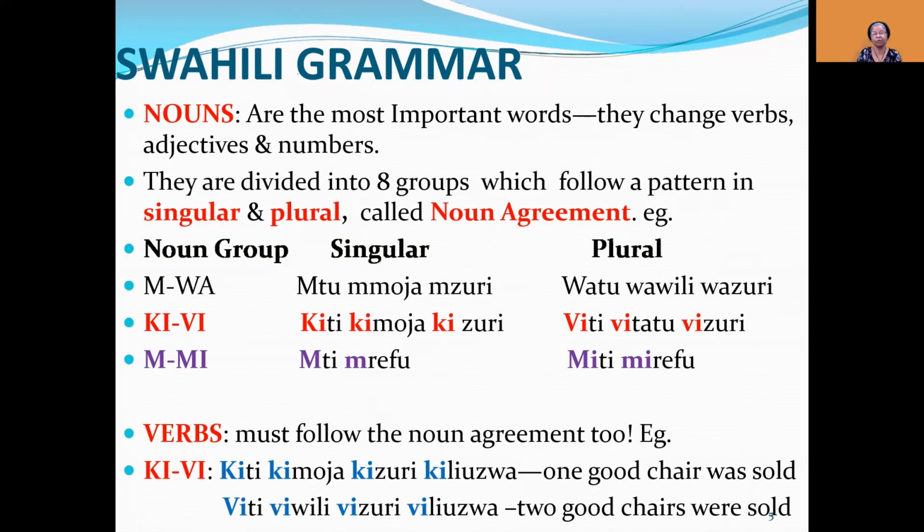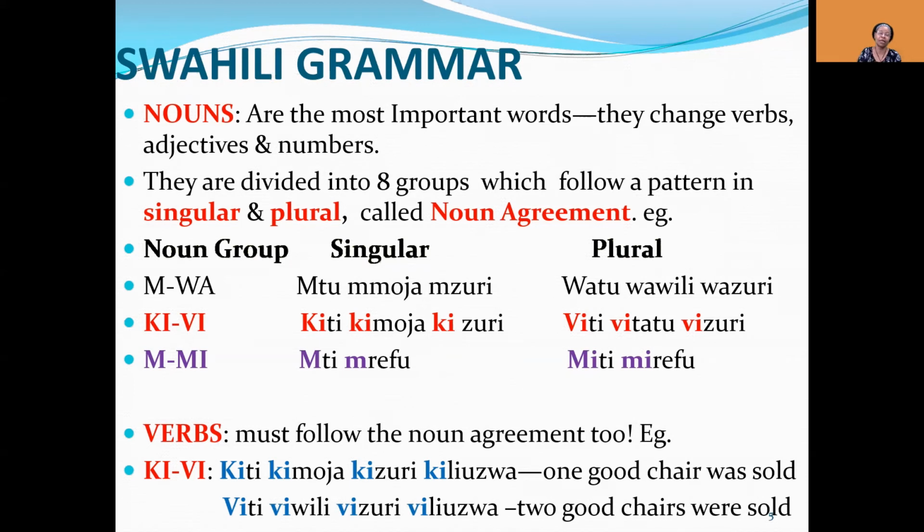Ki-vi, this is another noun group, of things. This one is saying kiti kimoja kizuri. We can see ki there in the beginning as the agreement. It's saying one good chair. Plural is vi: viti vitatu vizuri. There I'm saying three good chairs.